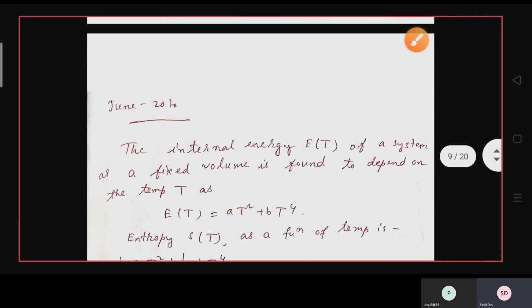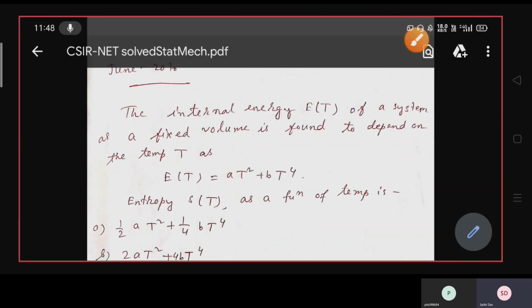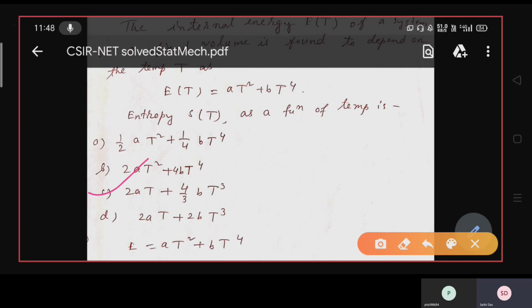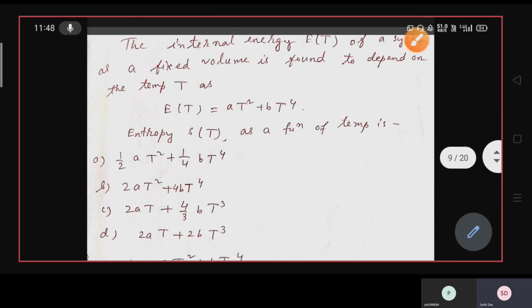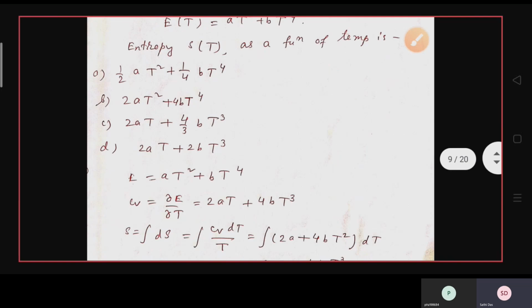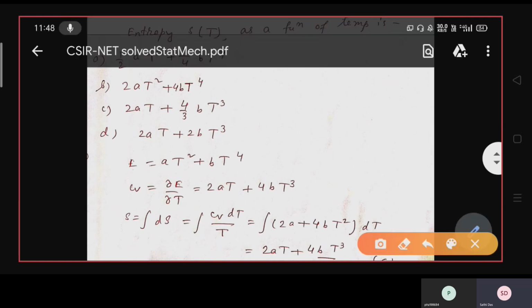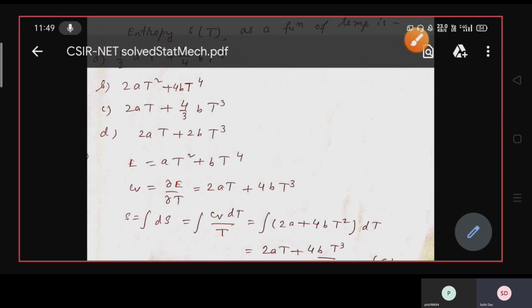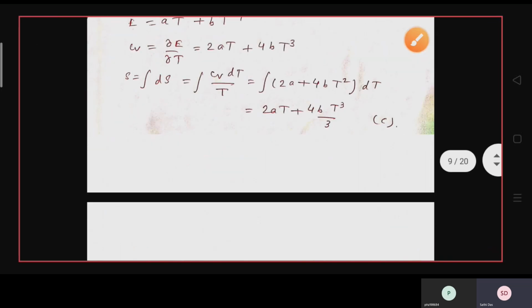So option C is the correct answer. So here, first find CV from E, that is dE by dT, then take S equals the integration of dS, that is the integration of CV dT by T, and you get the answer.